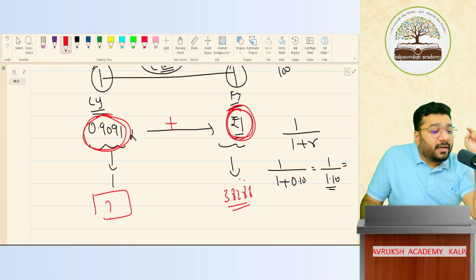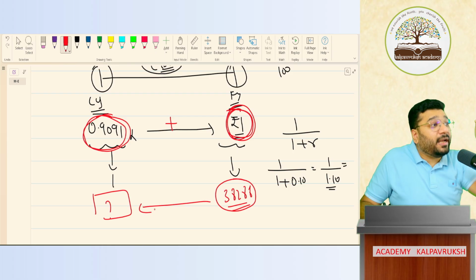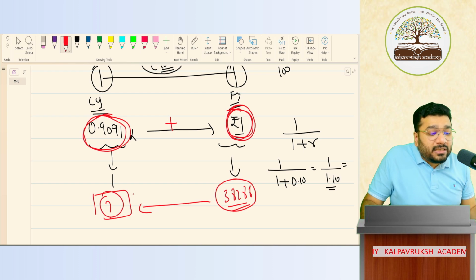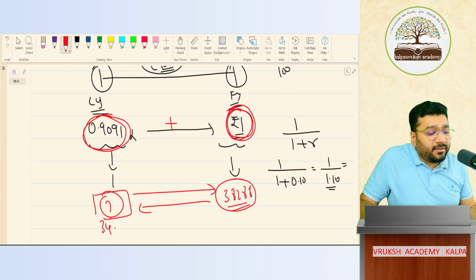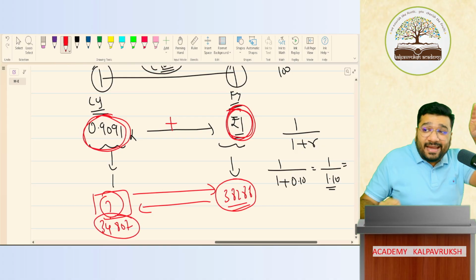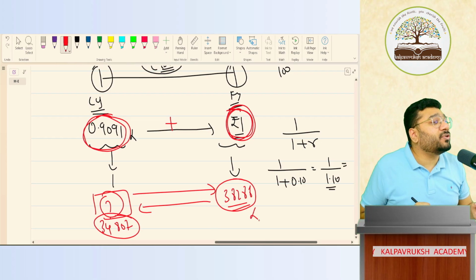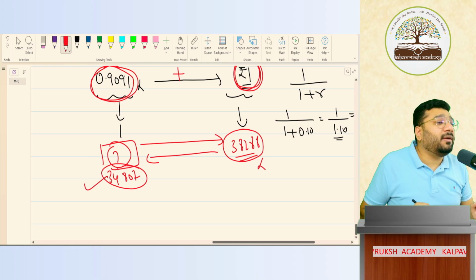Similarly, this 38,288 is the money that I have to pay in future. What is its corresponding value to be there in your pocket today? How much money should you have in your pocket so that this will become so much in future? 34,807. So when I create the provision entry, I will not create the provision for 38,288. I will create the provision for this much money only. Got it? Not got it?